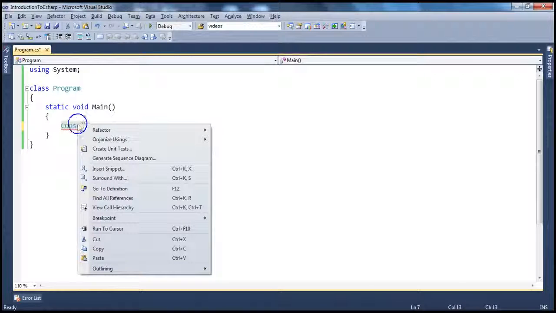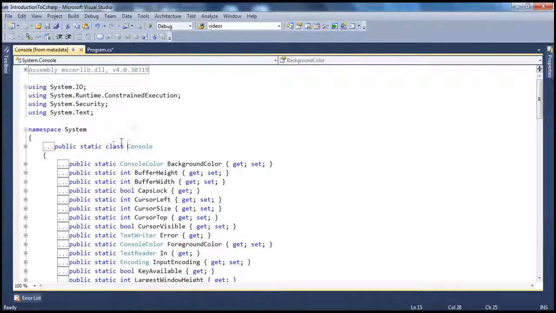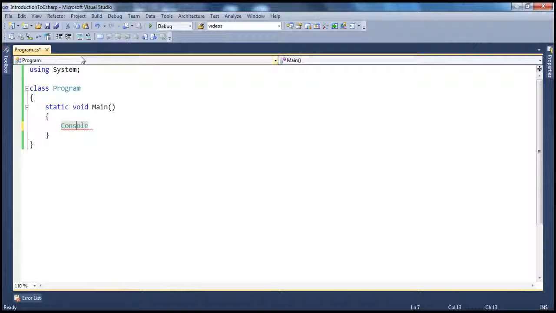If I right click that and then say go to definition, this is actually coming from the Microsoft assembly. This class is compiled and present in the Microsoft assembly. So Microsoft has written that class. Similarly, we can also write our own classes. For example, let's write a sample class, and we will be talking about classes in great detail in a later session. So let's call this public class SampleClass, just to give it a meaningful name. Now let's not worry about the inner details of this particular class, what it does.